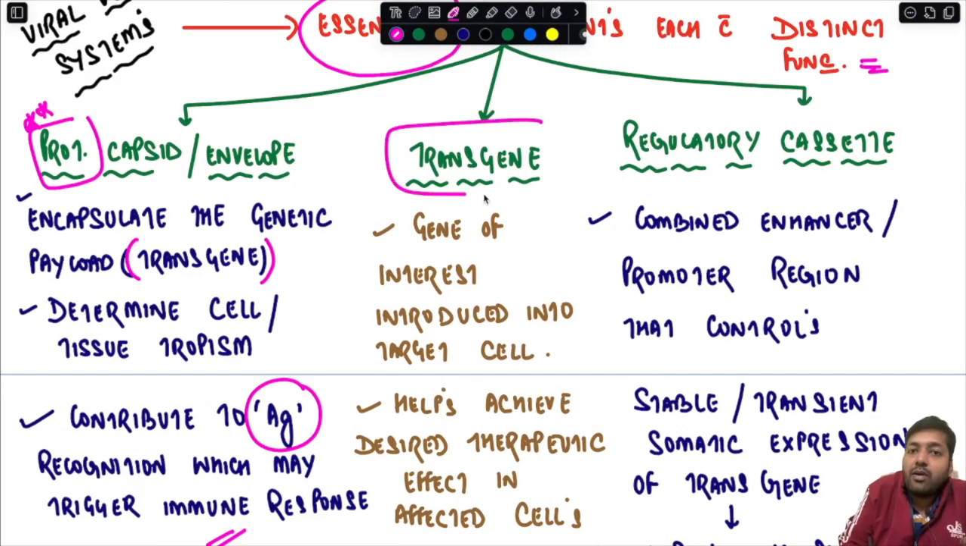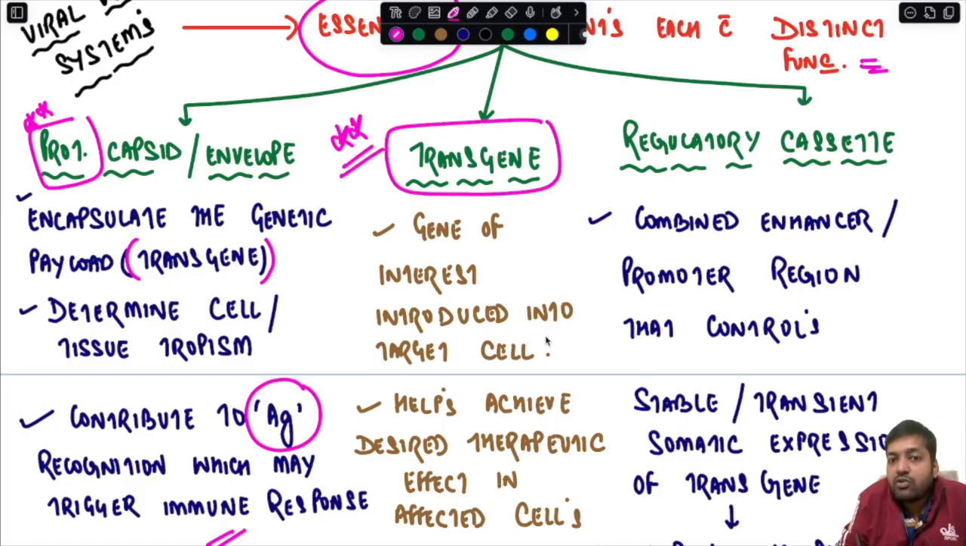The next important component is the transgene. It is the gene of interest which has to be introduced into the target cell. That is called the transgene. It helps us to achieve the desired therapeutic effect in the host affected cells.